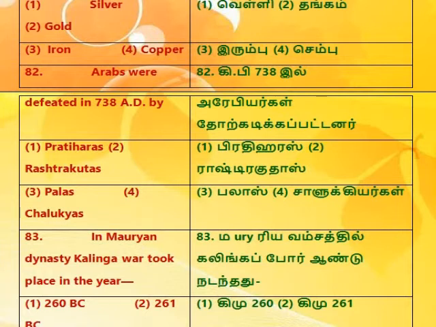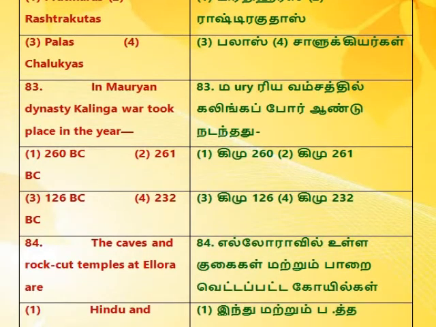1. Pratiharas, 2. Rashtrakutas, 3. Palas, 4. Chalukyas. 83. In Mauryan dynasty, the Kalinga war took place in the year 1. 260 BC, 2. 261 BC, 3. 126 BC, 4. 232 BC. 84.